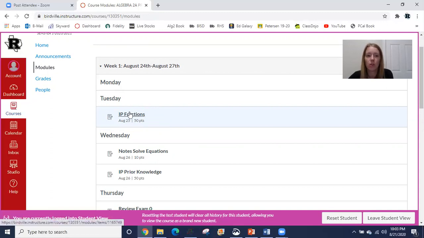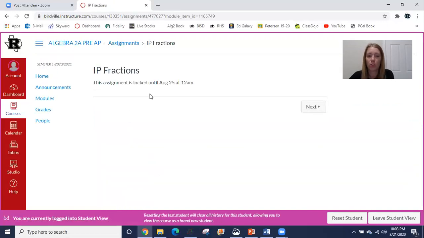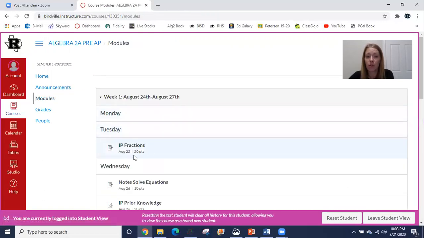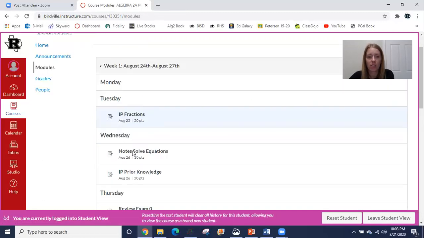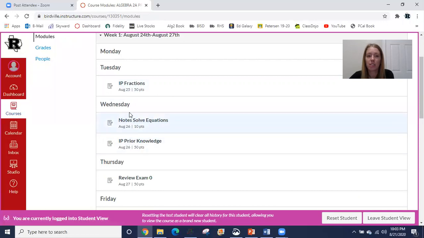For that reason, you'll notice if you try and click ahead, like if you try and open this assignment before Tuesday, it'll say it's locked. Because if you complete this assignment on Monday and there's nothing for you to do on Tuesday, then I would have to count you absent on Tuesday. So every single assignment will be locked until the day that you're supposed to turn it in. And in fact, those links will only be live for 2 days.